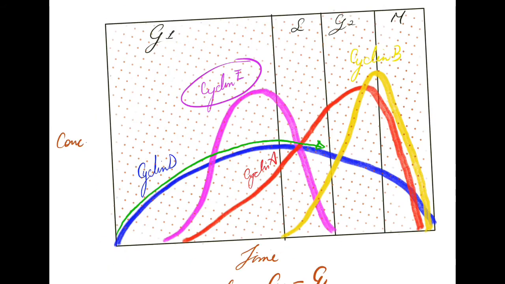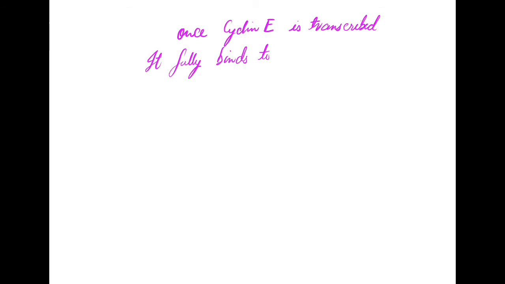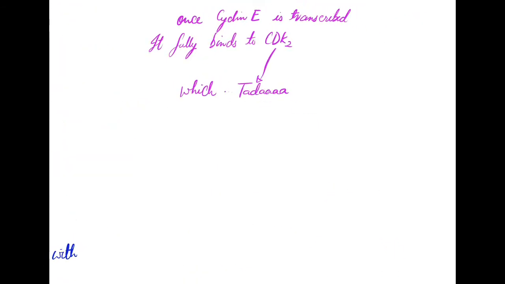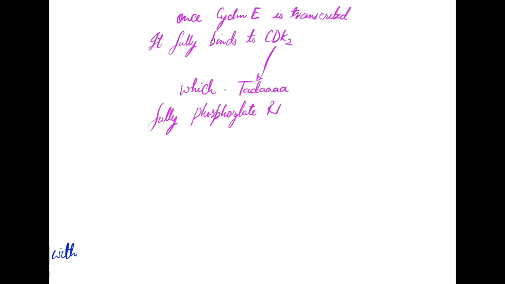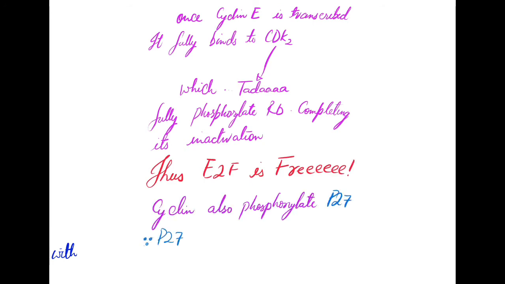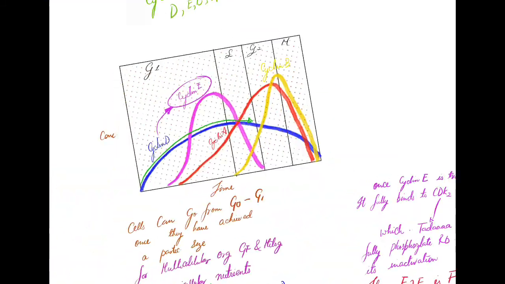To summarize till now, first we need nutrition. Nutrition will lead to initiation of cyclin D. Cyclin D will form complexes with CDK4 and CDK6. Once these complexes are formed, they will partially inhibit retinoblastoma. Partial inhibition of retinoblastoma will lead to formation of E2F. This E2F will transcribe cyclin E, which will reversibly bind with retinoblastoma, inhibiting it fully.